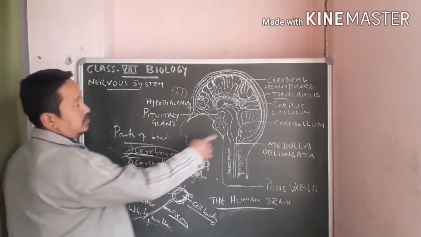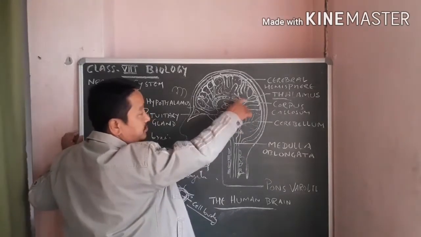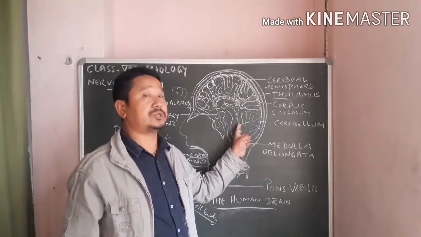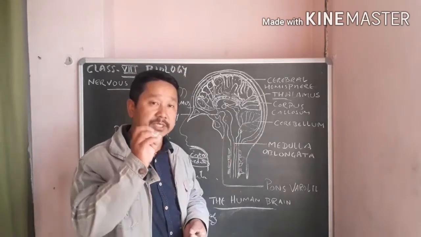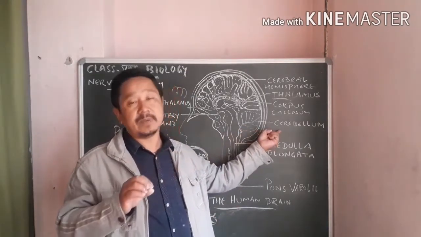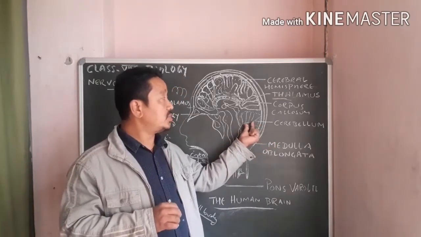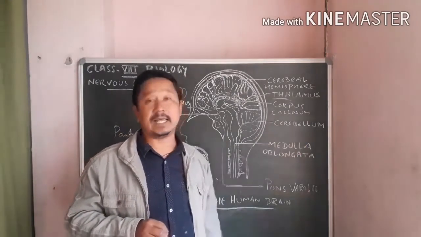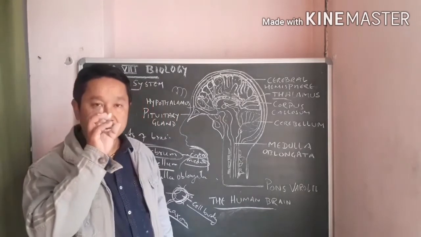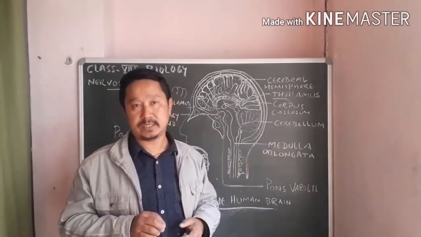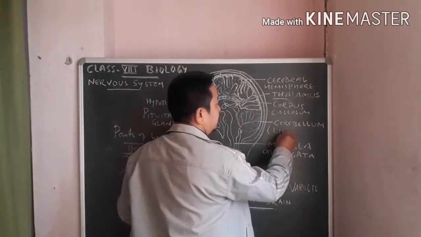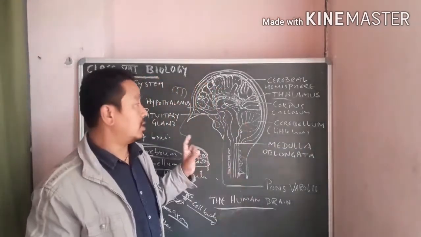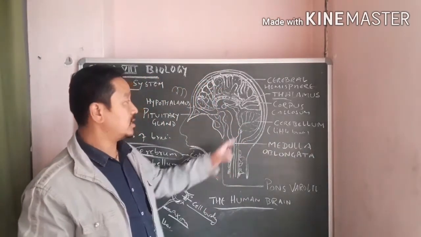Next is your cerebellum. Just below the cerebrum, at the base, we have a leafy structure, a very small region called the cerebellum. This small leafy structure which you see just below the cerebrum is called the cerebellum, C-E-R-E-B-E-L-L-U-M. It is very small, so it is also called the little brain. Remember, the cerebellum is also called the little brain. It also consists of both gray matter and white matter, as we just discussed.